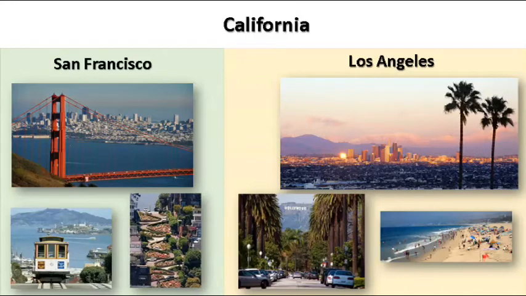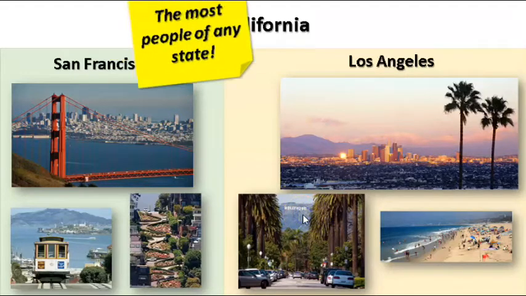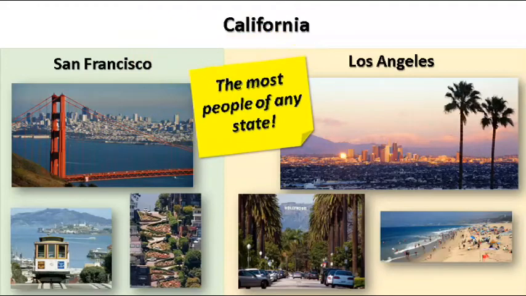Here are some more pictures of California. These are 2 famous cities, San Francisco and Los Angeles. Can you see the word Hollywood? This is in Los Angeles, where many movies are made. California has the most people of any state. Most means the highest number or the largest number. You can see how many people are in Los Angeles, or you get the idea. It's a very large city.